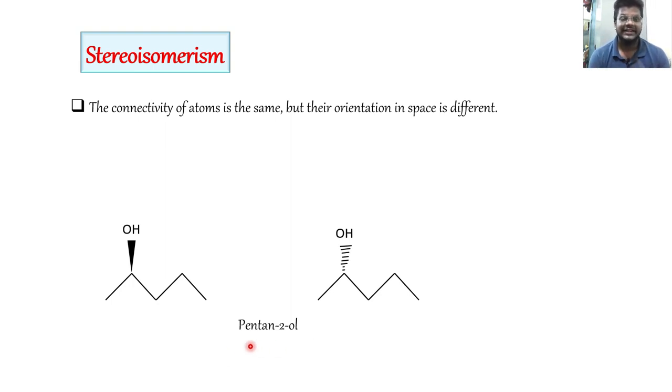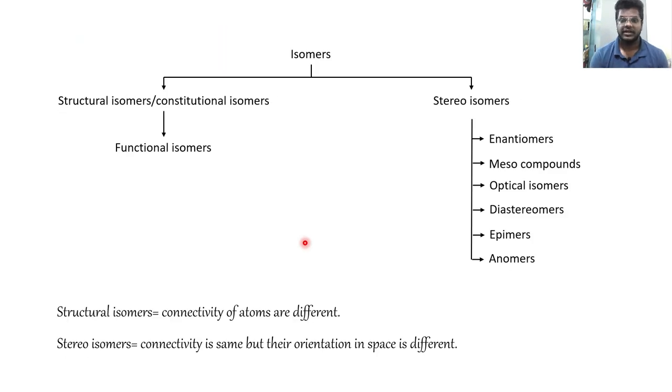Then what is the difference? The difference is that here the wedge is throwing the OH out towards us, and here the dashed line is throwing the OH away behind the page. So their orientation in space is different, right? That is called stereoisomerism. When you have all the same connections, same number of atoms, same name also, but the way in which the atoms are positioned in space is different, that is stereoisomerism. See, we have so many different varieties of stereoisomers. Let's start with enantiomers first.